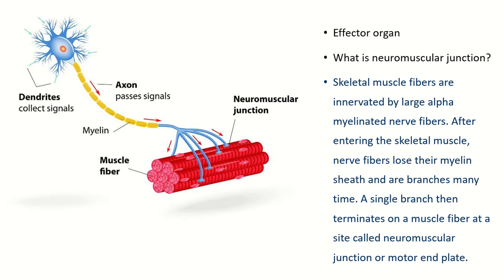The neuromuscular junction. This is the multipolar neuron. This is the axon. The terminal end of the axon is modified and forms a synapse with the skeletal muscle, and forms the neuromuscular junction.